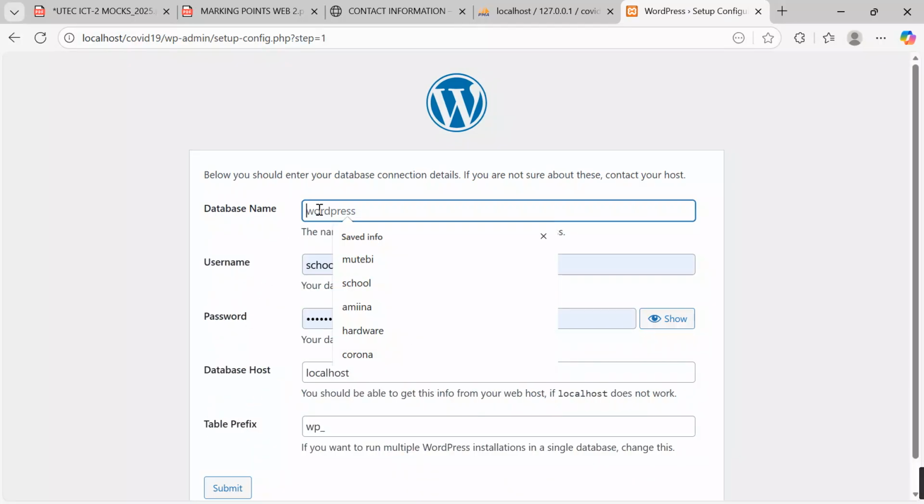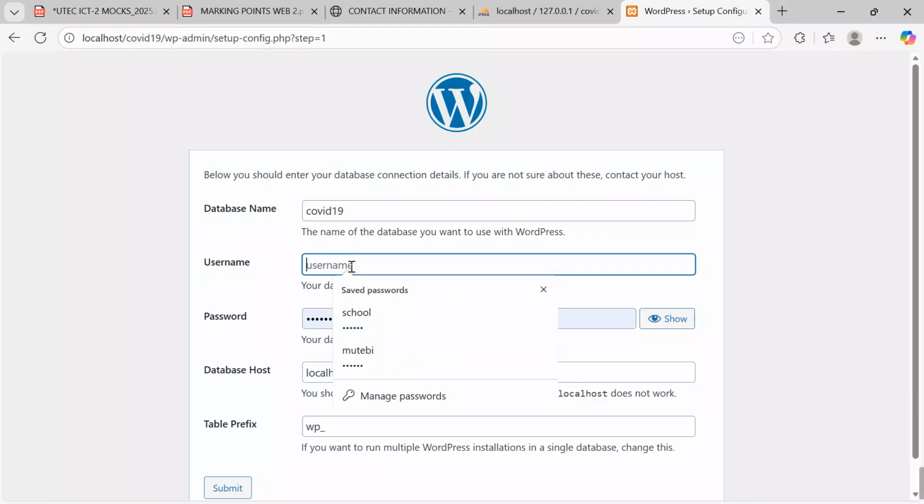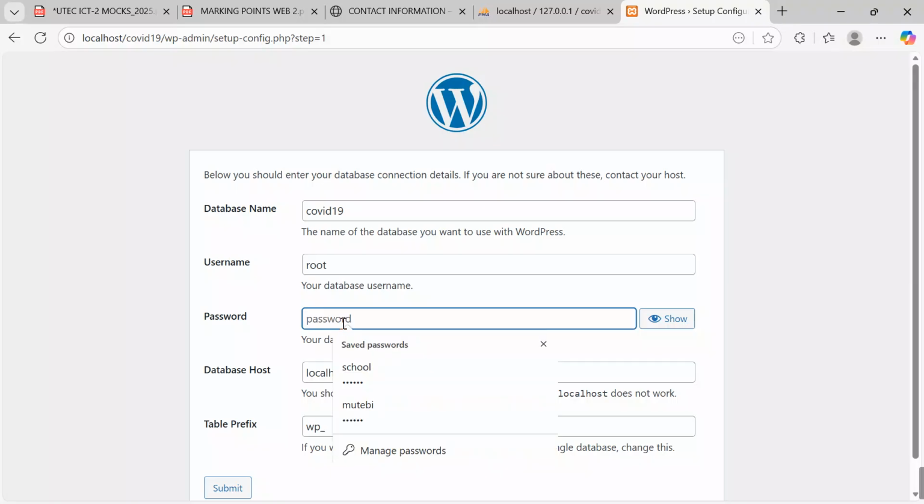When you click let's go, you shall give a name here. For now, let's keep it at COVID-19. Then for the username, the username should be root. Keep it as the default. Under password, you shall not put anything, then say submit.